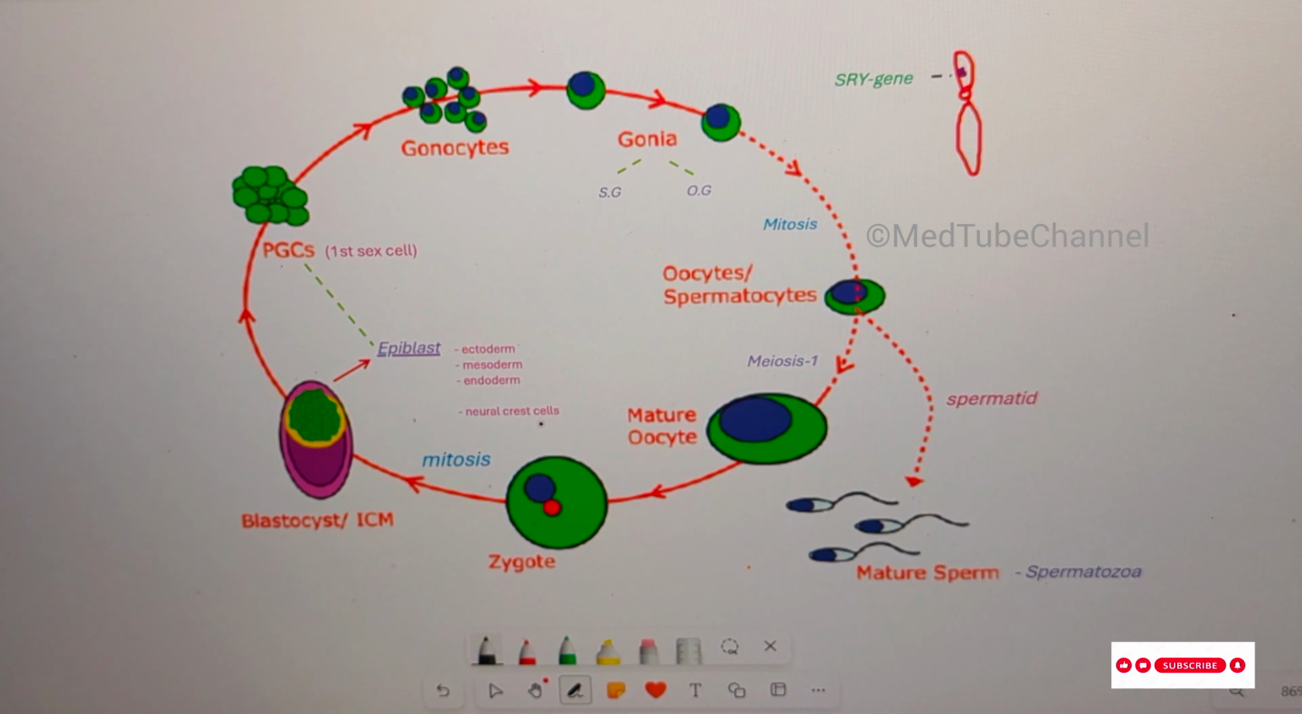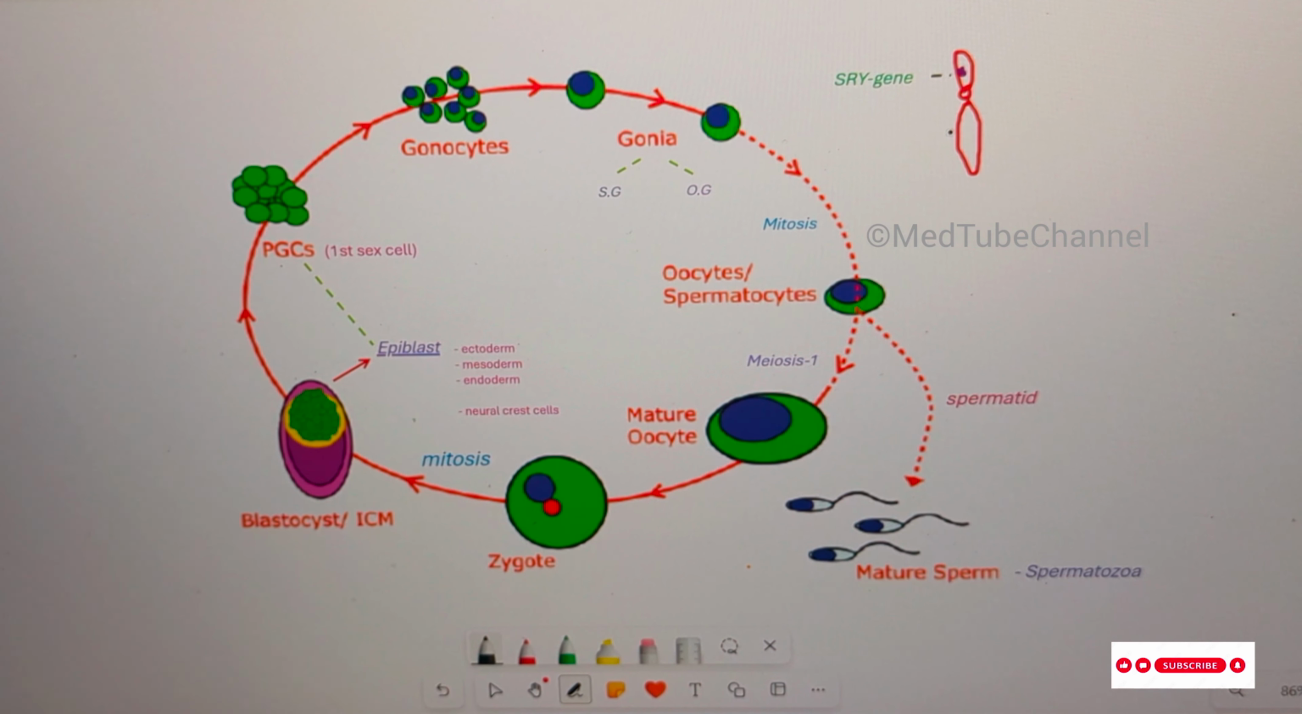Coming back to the point, primordial germ cells are the first sex cells in our body. They can form either sperm or oocyte, depending on the genetic factor. You might already have a question in your head. How is it determined whether primordial germ cells will form sperm or oocyte? That depends on the Y chromosome.